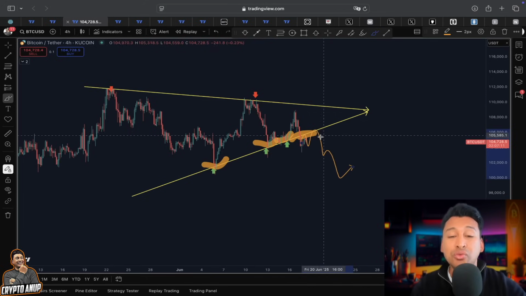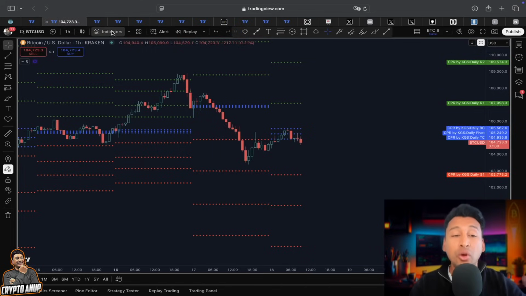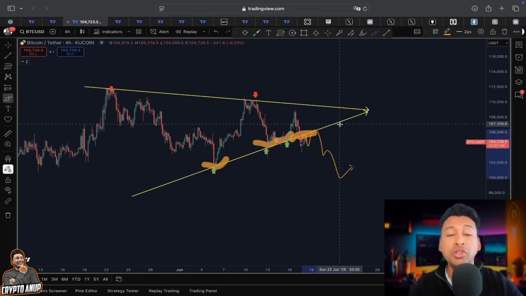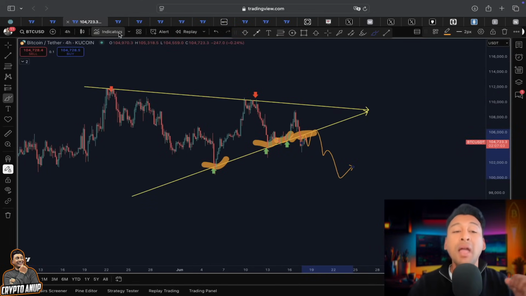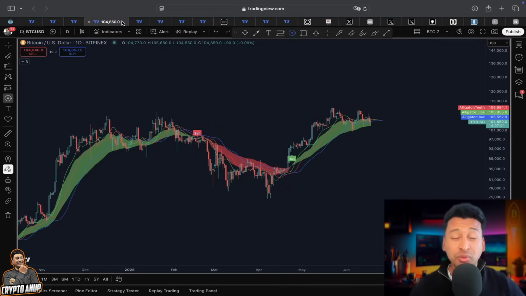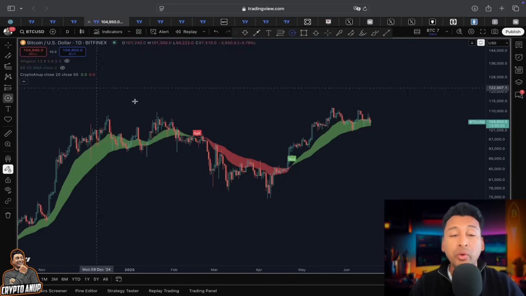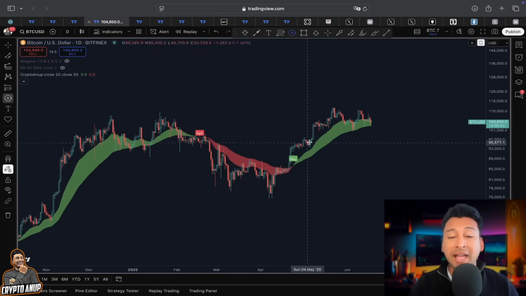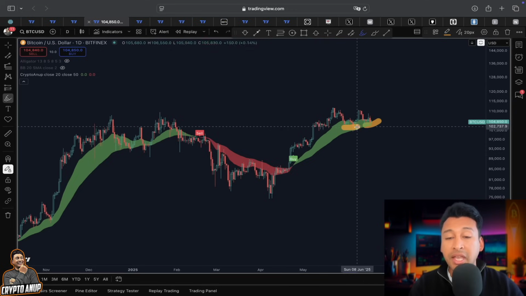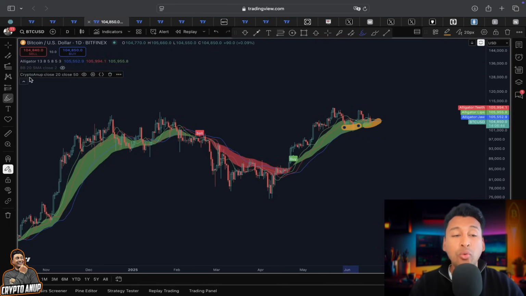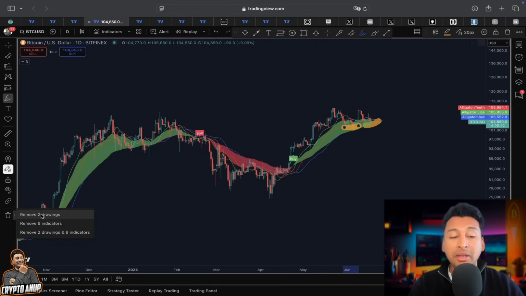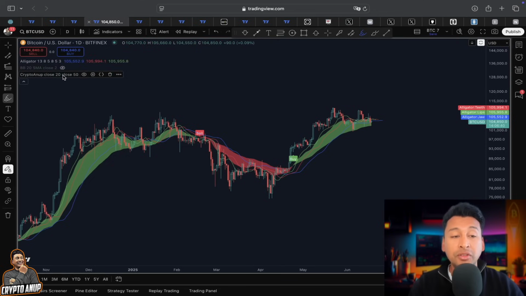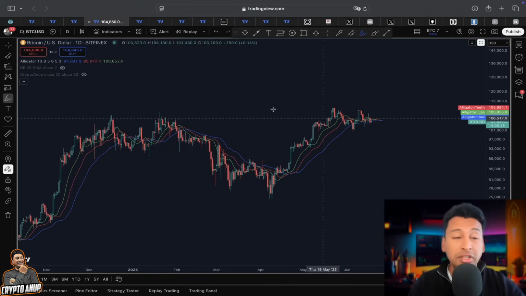Failing to regain its trend above the CPI trend line means we must prepare ourselves for a continuation, which might look somehow like this. But we are also aware that Bitcoin has a very strong support above 100,000. First support will be from our indicator, the CryptoAnup buy sell indicator, which is still holding the price, along with the Williams alligator indicator, which is also holding the price of Bitcoin around 103,000-104,000.